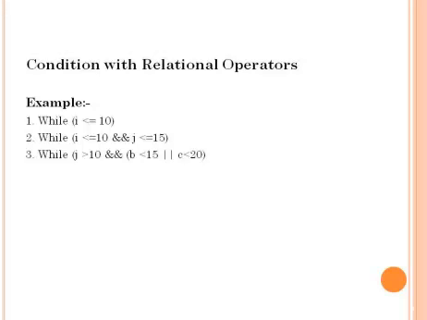The condition in the third statement is j greater than 10 logical AND with parenthesis b less than 15 logical OR c less than 20.